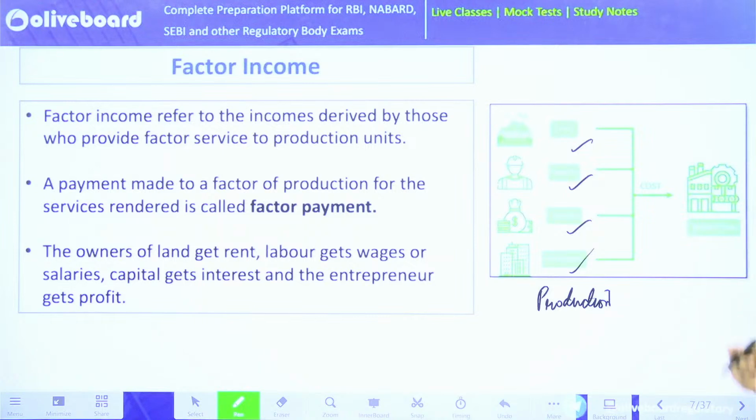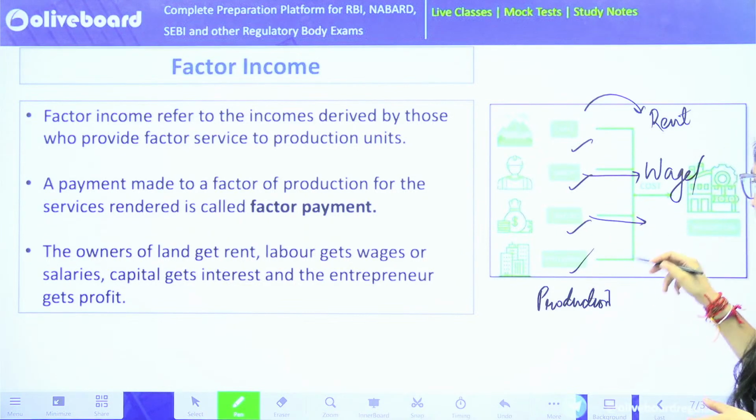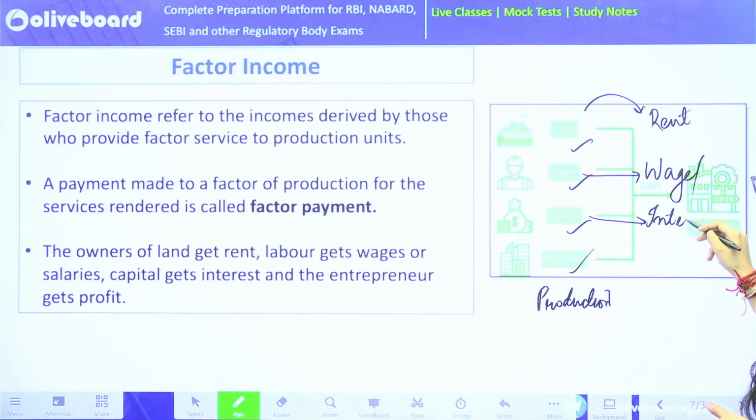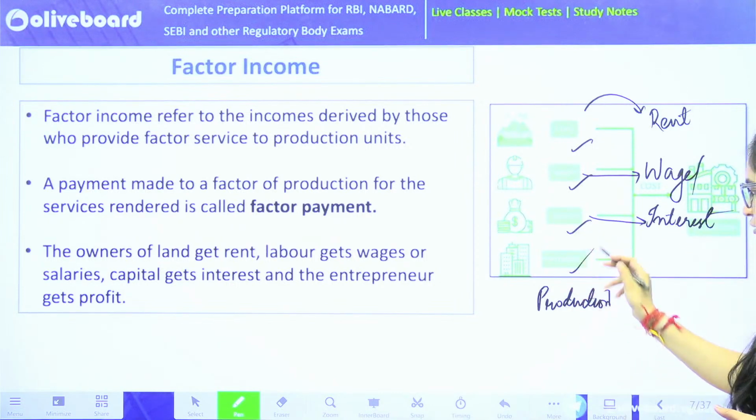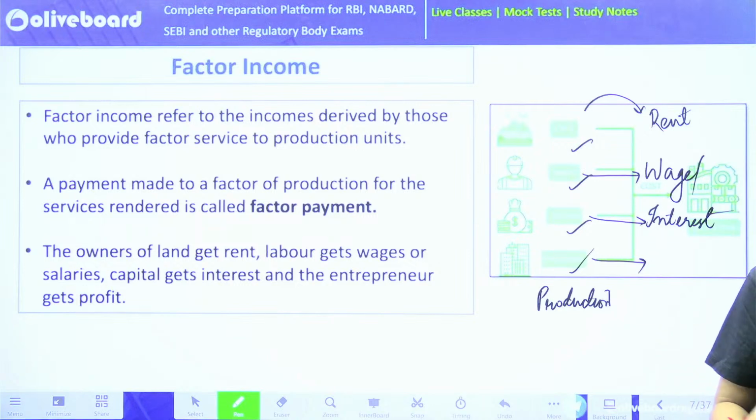Whenever we use our land, that gives rent. When we use labor, labor gets wage or salary. When we use our capital, capital gives us interest. And when we use our enterprise, the entrepreneur uses their skills to generate profit.